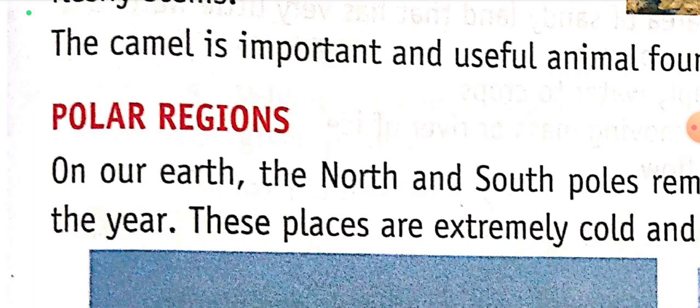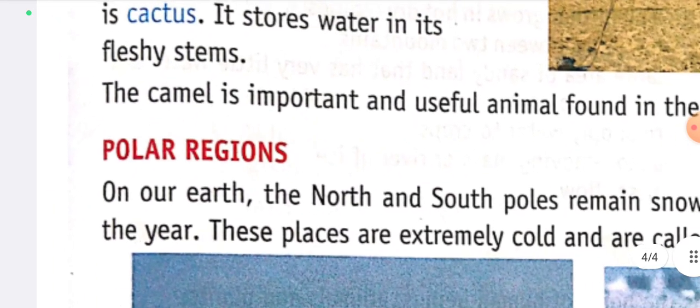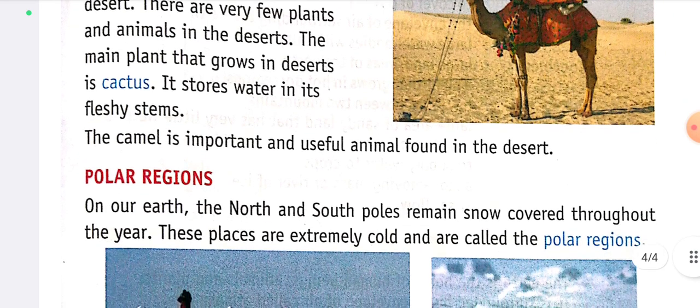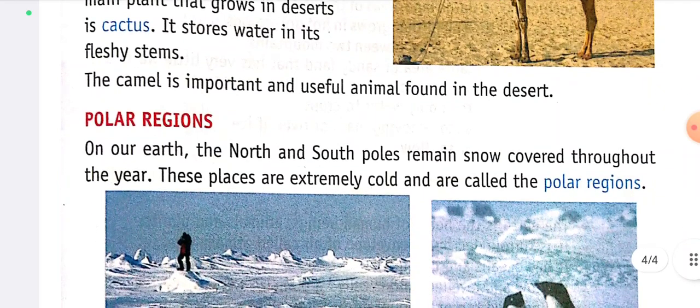Polar regions. On our earth, the north and south poles remain snow covered throughout the year. These places are extremely cold and are called the polar regions.